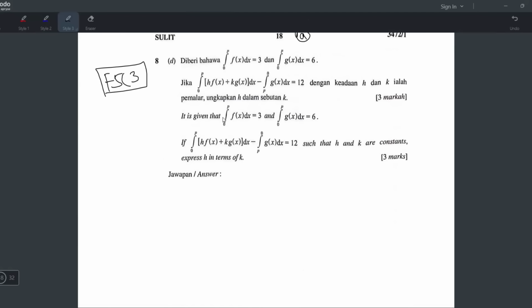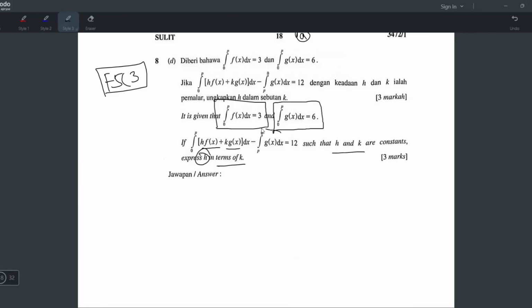It is given that integrate from 0 to p f(x) dx is 3. Okay, this is an information. Ini adalah satu information. And then integrate 0 to p g(x) dx is 6. This is also another information. And then if integrate 0 to p h f(x) plus k g(x) dx minus this one equals to 12, such that h and k are constants, express h in terms of k. So you will use these two information to help you lah.